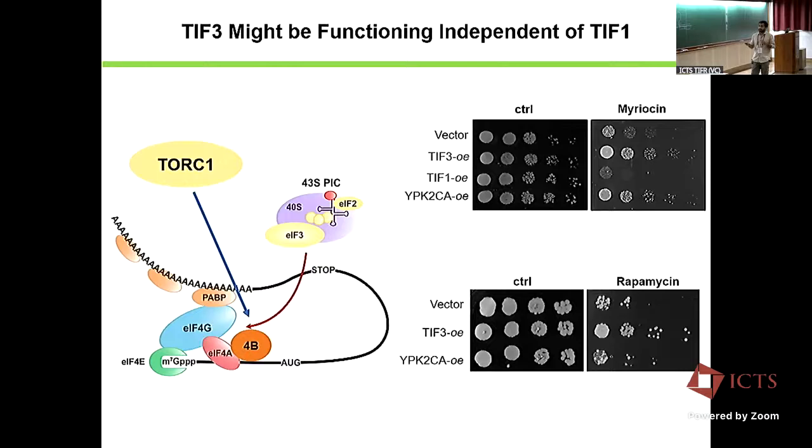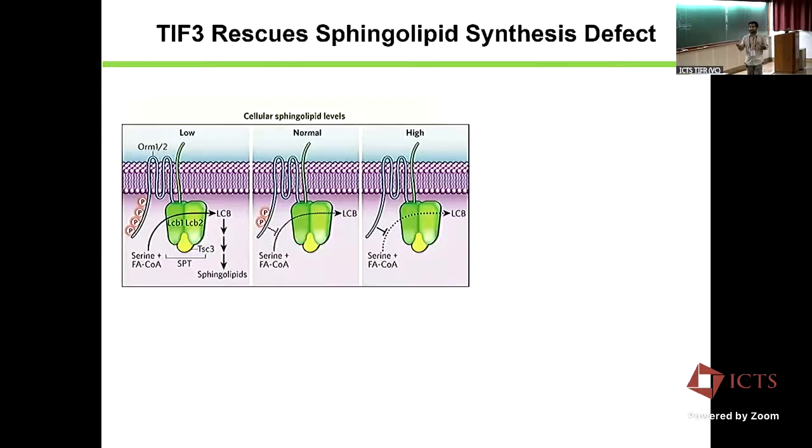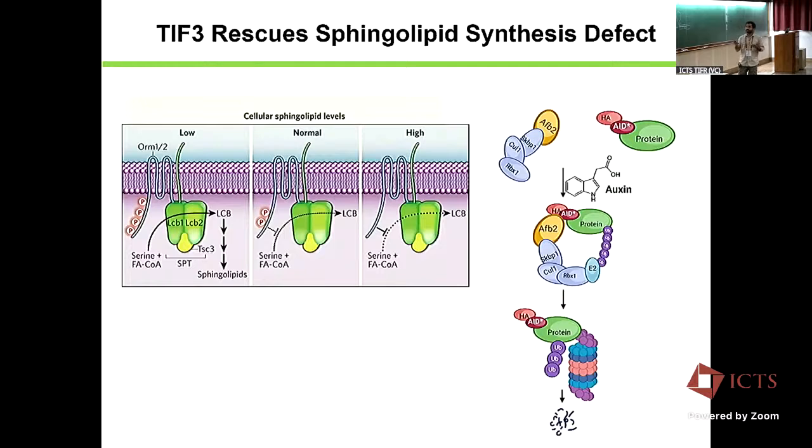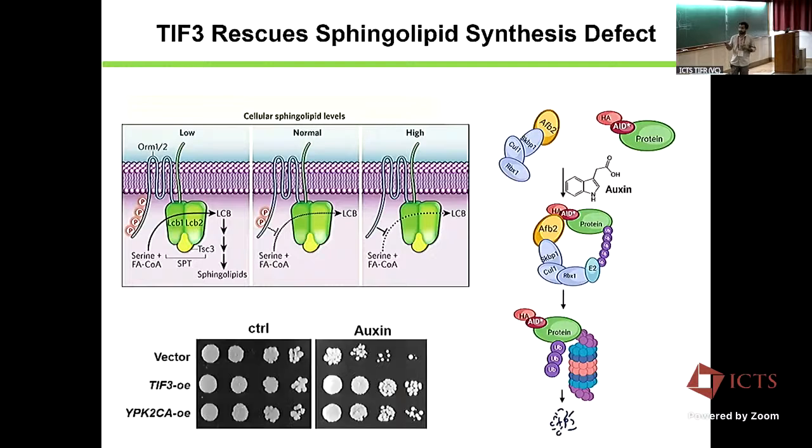So what we did was perturb the enzyme activity of LCB1. LCB1 is part of a trimer complex involved in sphingosine synthesis, and all three are essential genes, so we cannot delete them. What we could do was tag them with the AID, the auxin-inducible degron system, and using auxin we can deplete these LCB levels. So we tagged LCB1 with the AID tag and used auxin to deplete its function. And indeed, if you treat with auxin, these cells grow poorly.